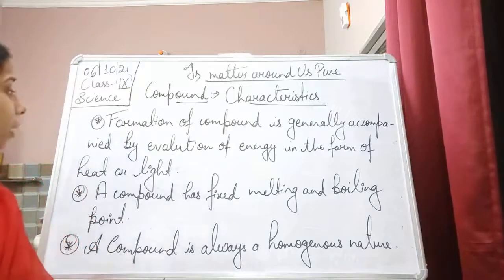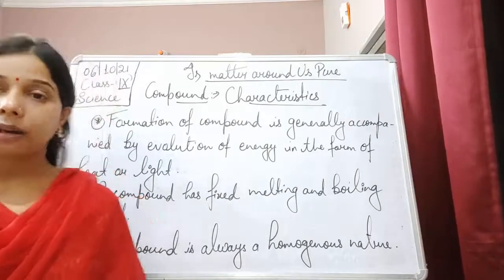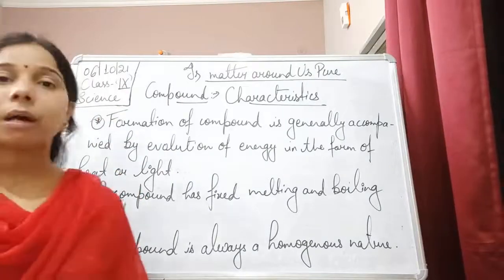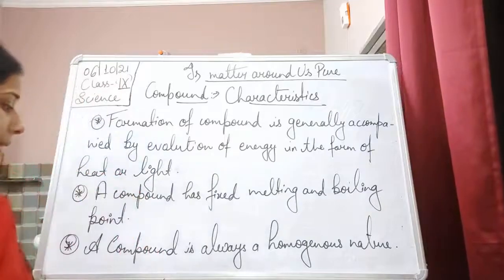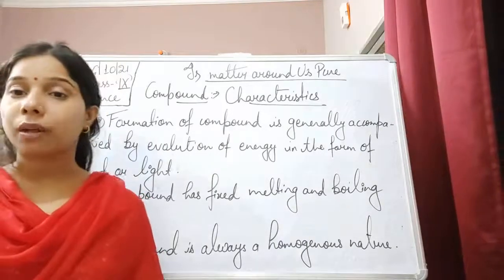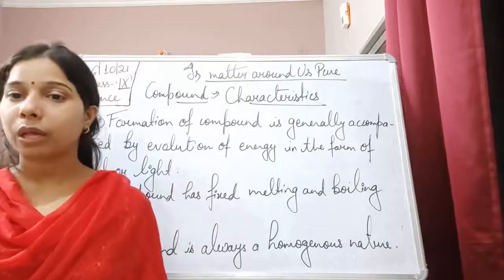Then the formation of a compound is always accompanied by the evolution of heat or light, and a compound has a fixed melting and boiling point. Finally, a compound is homogeneous in nature. This is all about the compound.